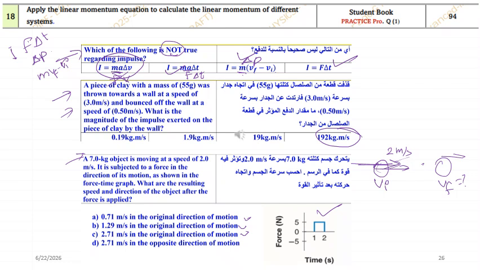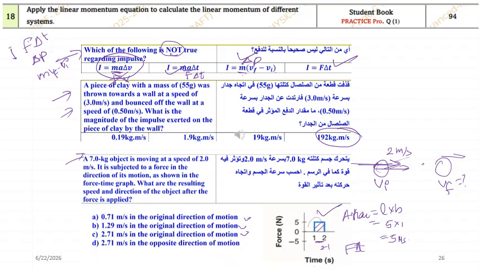See, they have given a force time graph. If a force time graph is given, the area of the force time graph will be what? Impulse. So from this relation I can easily calculate the impulse. How do I calculate impulse? Impulse will be exactly equal to the area of the graph. What is the area? This is a rectangle, I think. So area of rectangle will be equal to length into breadth. Over here, length is 5 and breadth is 2 minus 1, which is 1. So what will be the impulse over here? F into delta T, I found it as 5. 5 Newton second I got.